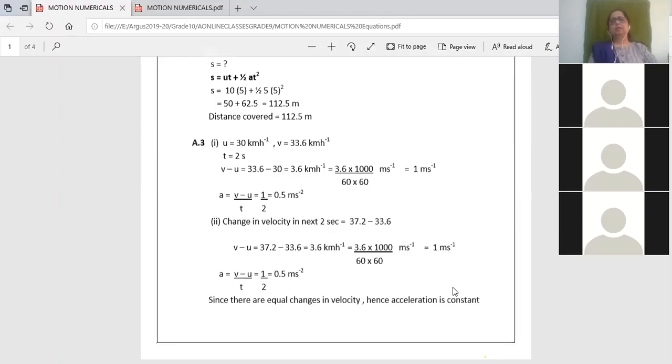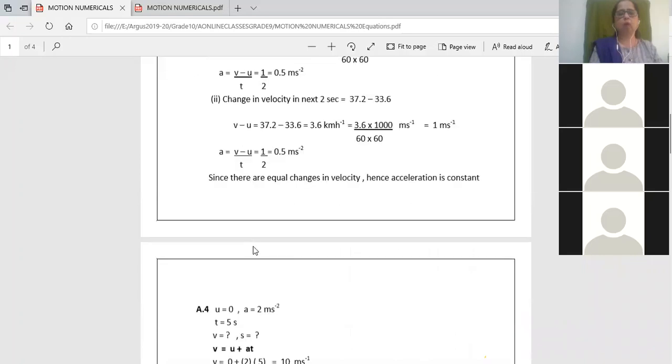So you cannot write it that way. That is why I have to convert it. If the time was given in hours, I could have done it. So time is in seconds, so I have to convert it. So in both the cases, I found the acceleration, and I find that the acceleration is constant because there are equal changes in velocity. It's a nice sum, okay?